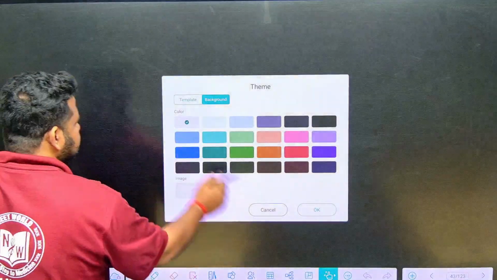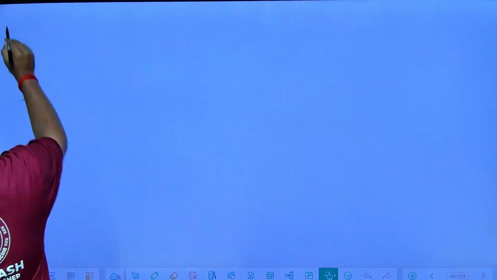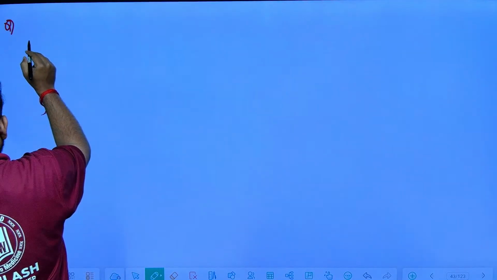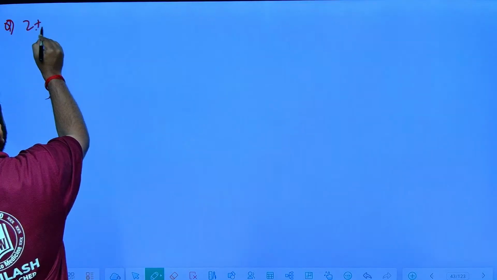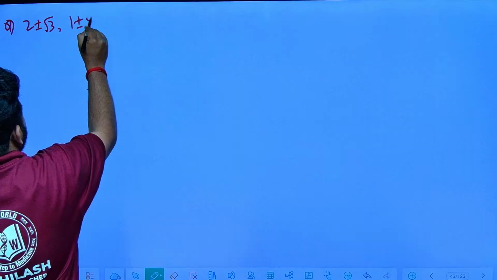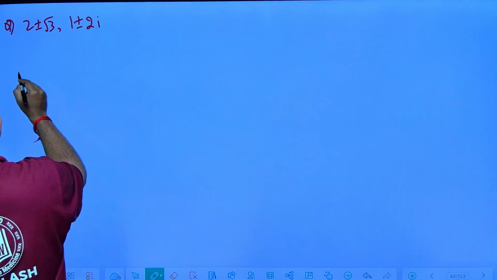So see here, what they are telling is we have to form the polynomial equation. The roots are given as 2 plus or minus root 3, and another one is 1 plus or minus 2i.